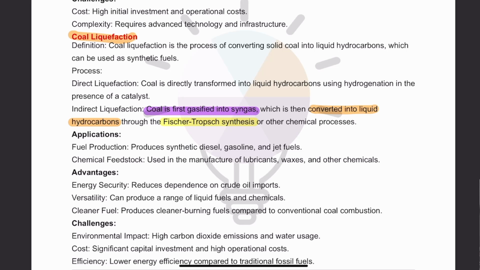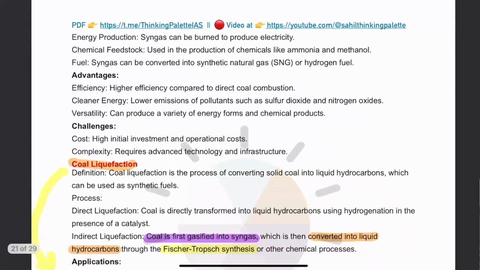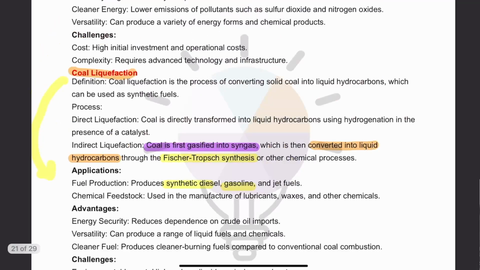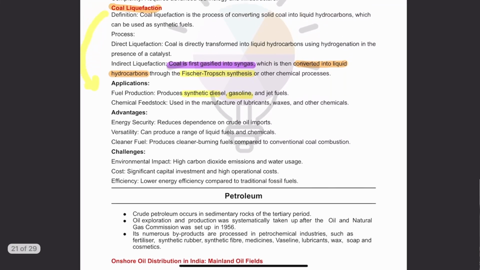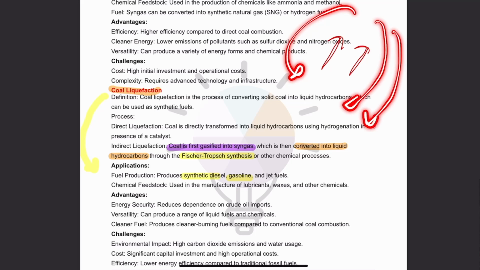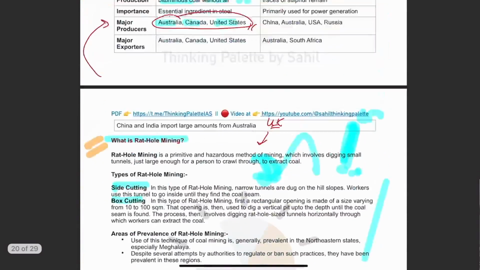Fischer Tropsch synthesis. Okay, and this liquefied coal can be used for producing synthetic diesel, gasoline, etc. So this is about coal liquefaction and coal gasification. Now, what can coal gasification and liquefaction do? It can enhance India's energy security, and India's dependence on other countries can be reduced. So this is, guys, all the major things about coal.